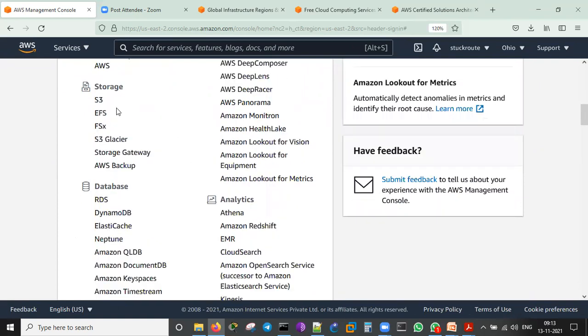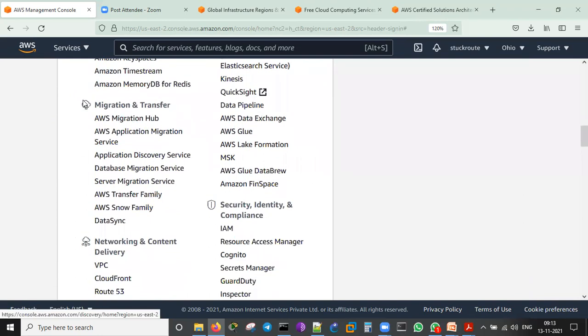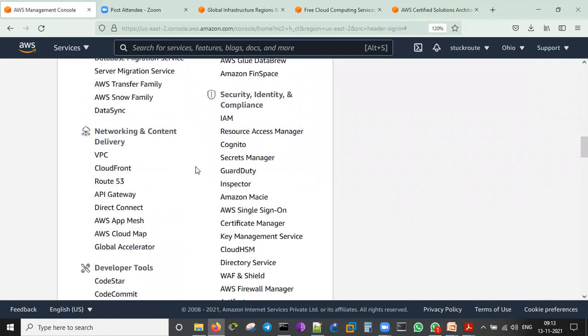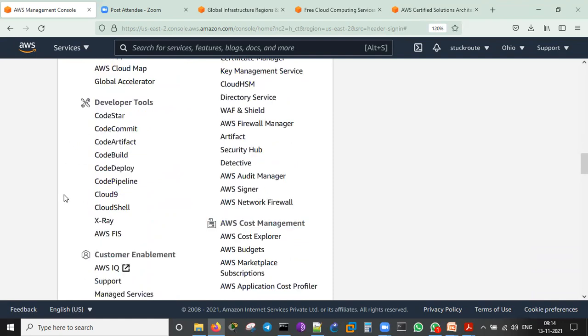Storage: S3, EFS, FSx. Databases: RDS, DynamoDB, ElastiCache, Neptune. Migration and transfer. This is used for migrating your data centers as well as local on-premises databases or any application services to this. Network and content delivery: VPC, CloudFront, Route 53, API Gateway, Direct Connect, all things. Developer tools, this is only for the developers.